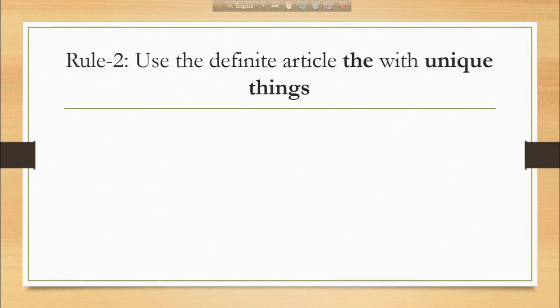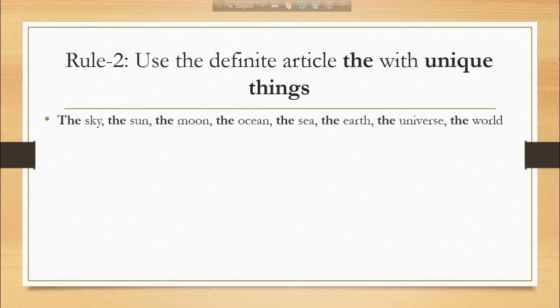Rule number 2 is use the definite article the with unique things. That means there is only one of something. For example, the sky. We have only one sky. The sun, because we have only one sun. The moon, we have only one moon. Likewise, the sea, the earth, the universe, the world, and so on.